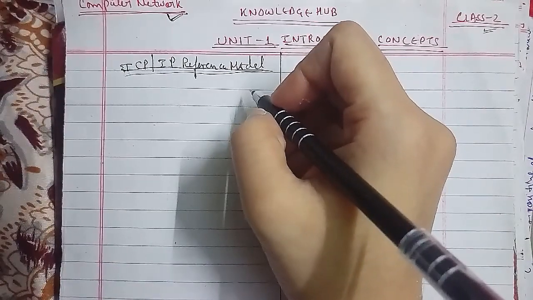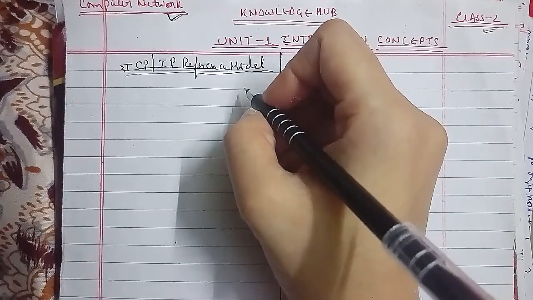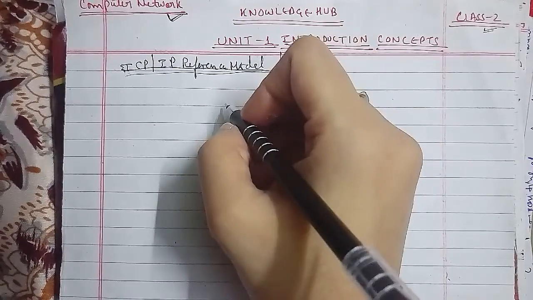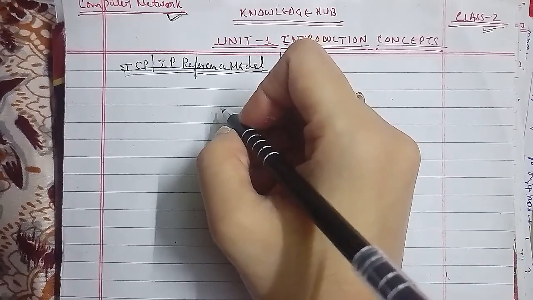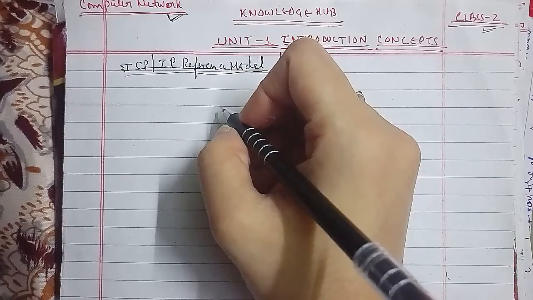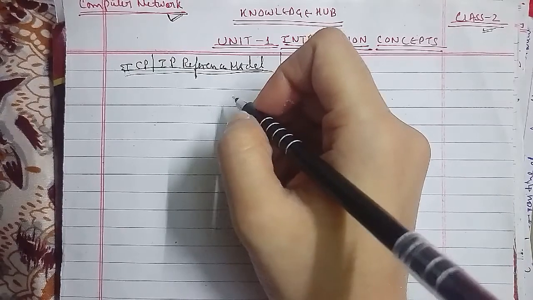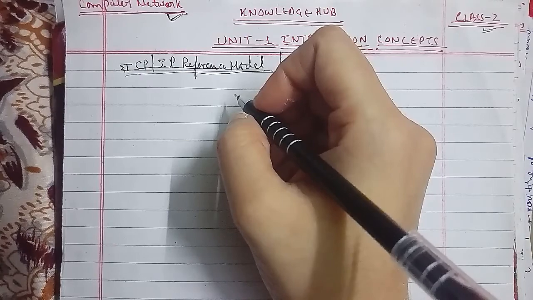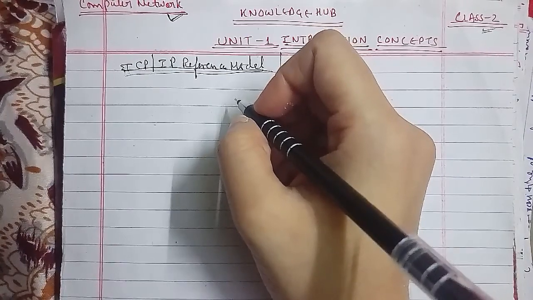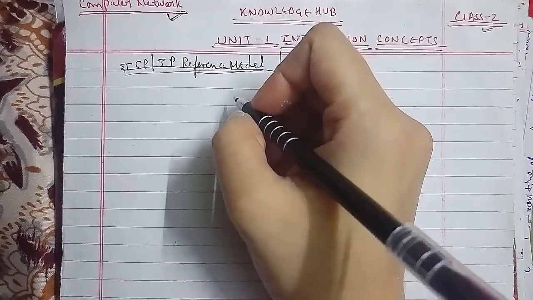And I'll start with the TCP IP reference model. What they can ask you in reference to the TCP IP reference model is: discuss the TCP IP protocol suite on the basis of the protocol layering principle, for 5 marks. Otherwise they can ask you to describe the TCP IP protocol suite in brief, or list the layers of the internet model, for 5 marks. So we'll discuss that in detail here. We'll go ahead with the TCP IP reference model.